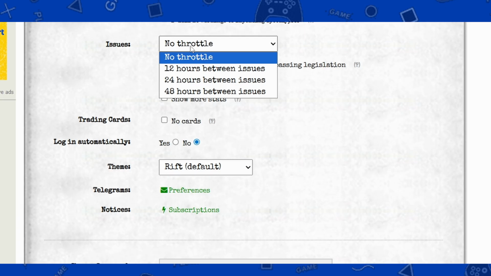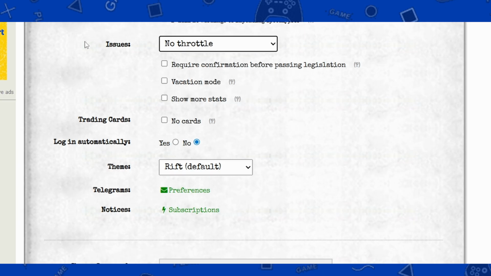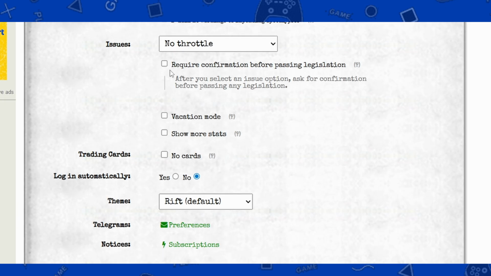We have a throttle for issues, how long between you get new issues. The ideal is no throttle. And then we can require confirmation before passing legislation. If you click this question mark, it'll tell you what it means. So after you select an issue option, ask for confirmation before passing any legislation.